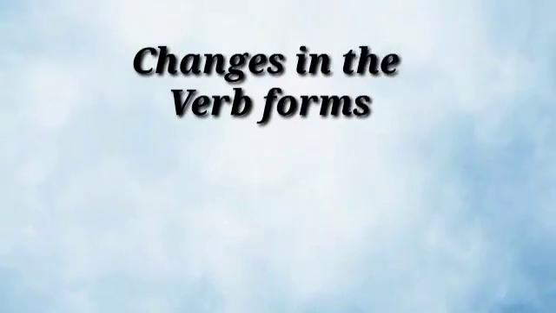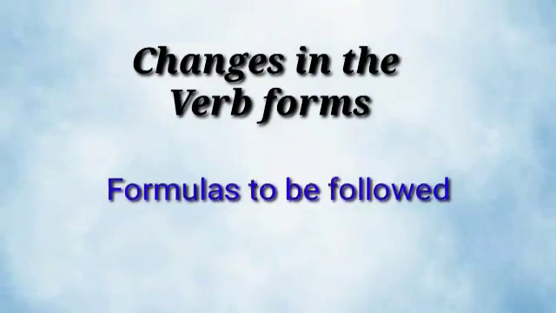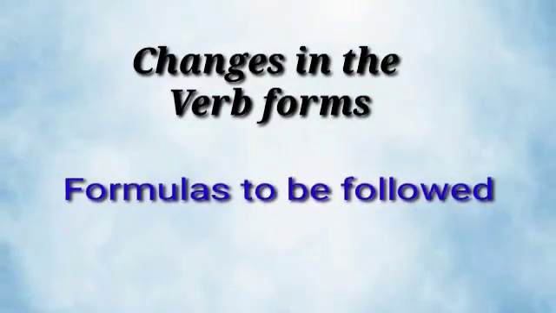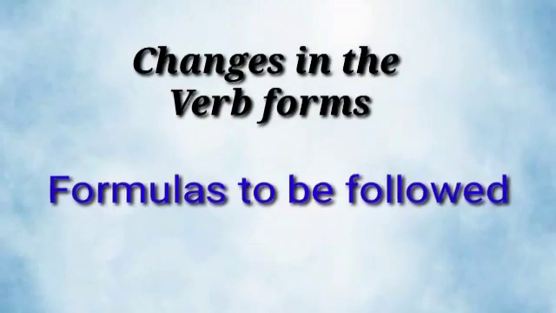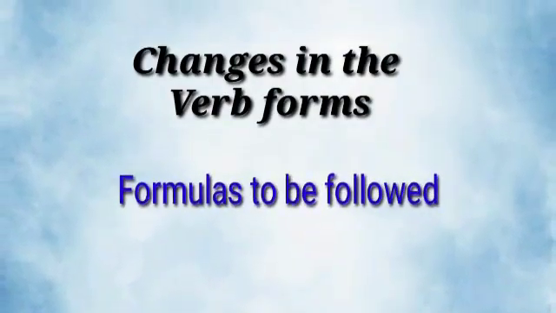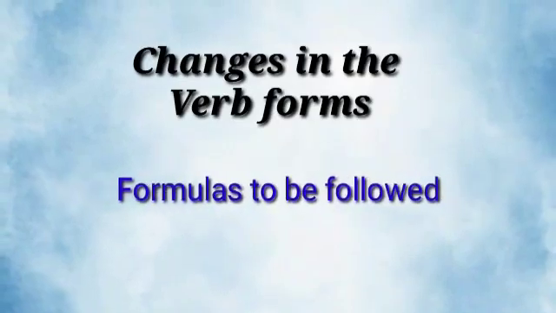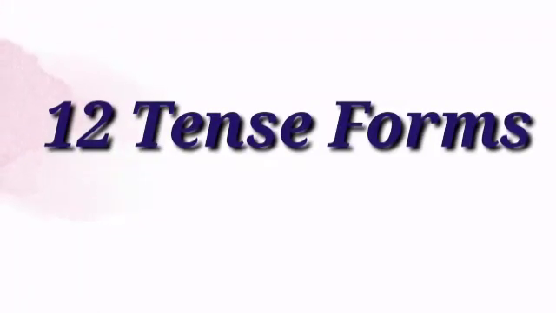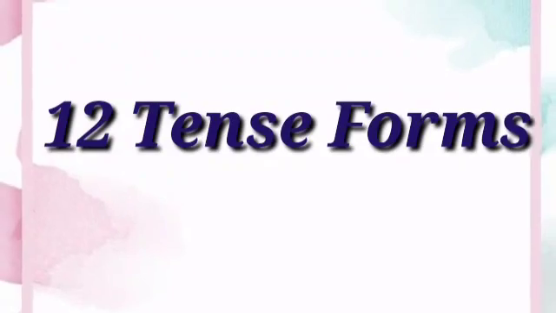Next rule, appropriate changes to be done in the verb forms. Like formulas, we have to follow the rules while changing the verbs from active to passive. This is the most important part in the conversion of sentences from active to passive. There are 12 tense forms in English grammar. Let's see one by one how it changes when it converted into active to passive.